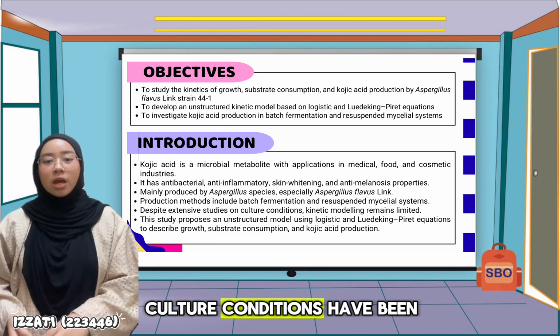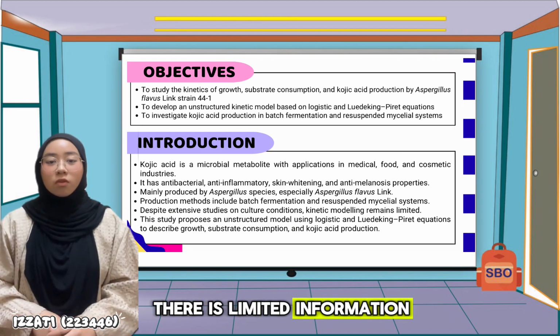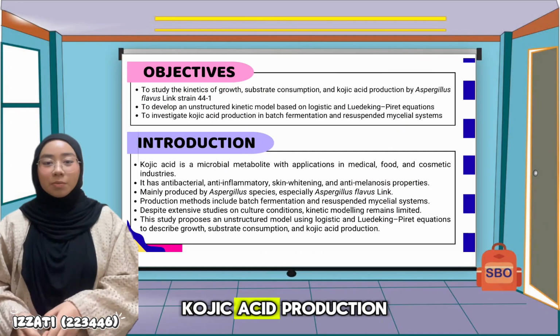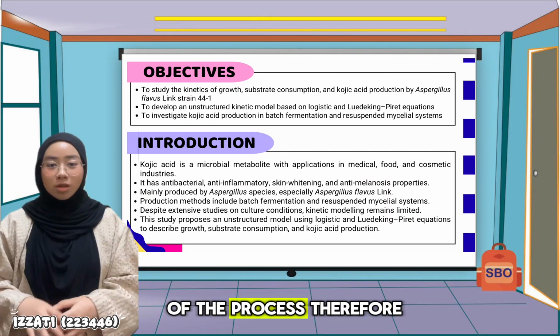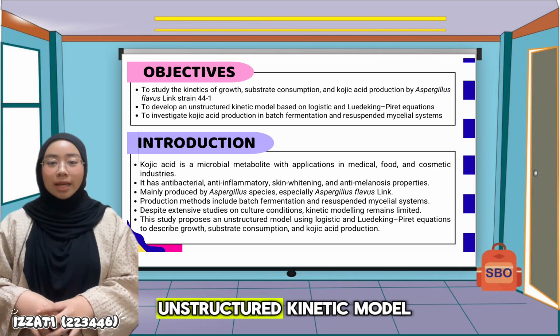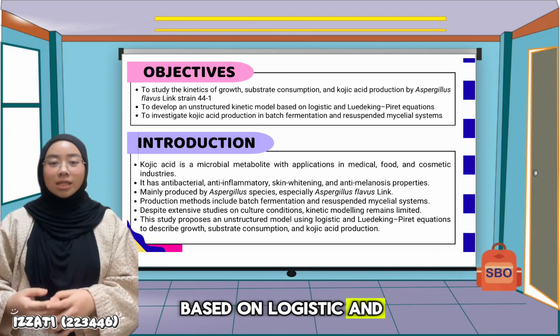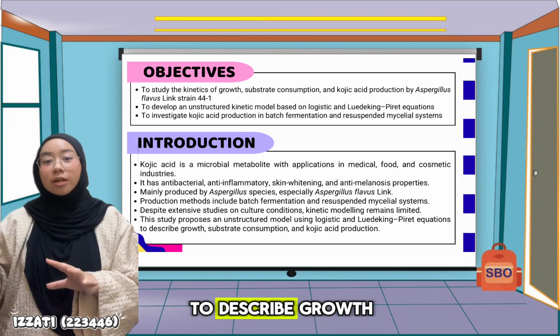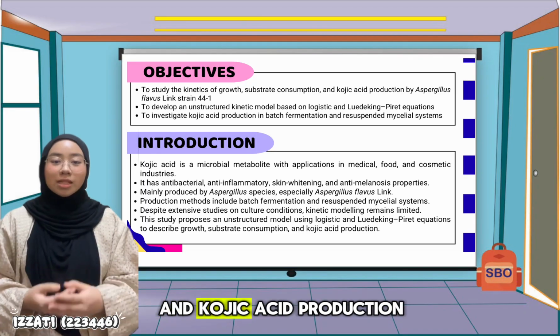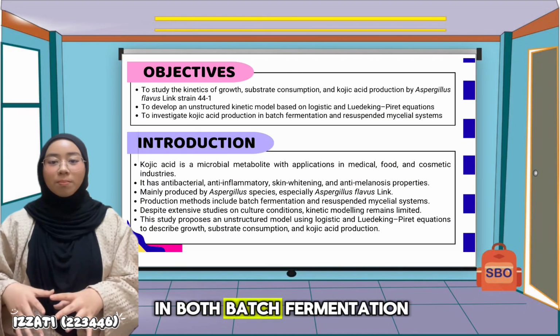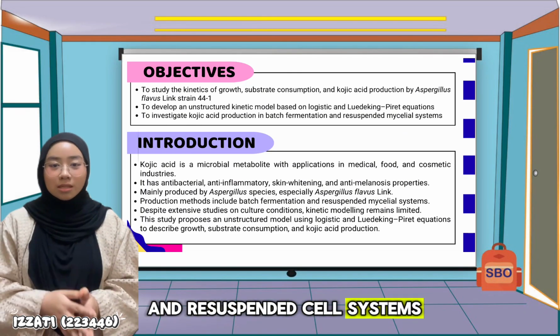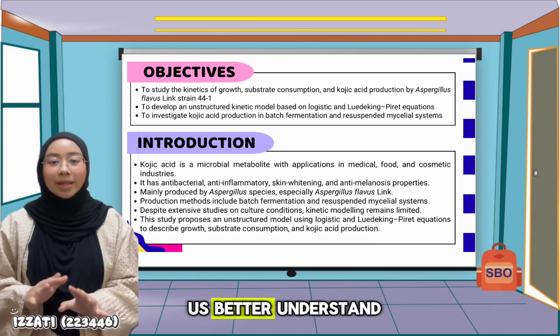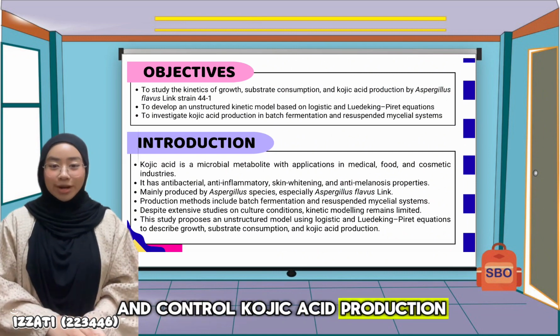Although culture conditions have been widely studied, there is limited information on the kinetics of kojic acid production and on mathematical modeling of the process. Therefore, this study proposes an unstructured kinetic model based on logistic and Luedeking-Piret equations to describe growth, substrate consumption, and kojic acid production by A. flavus Link in both batch fermentation and resuspended cell systems. This model will help us better understand and control kojic acid production.